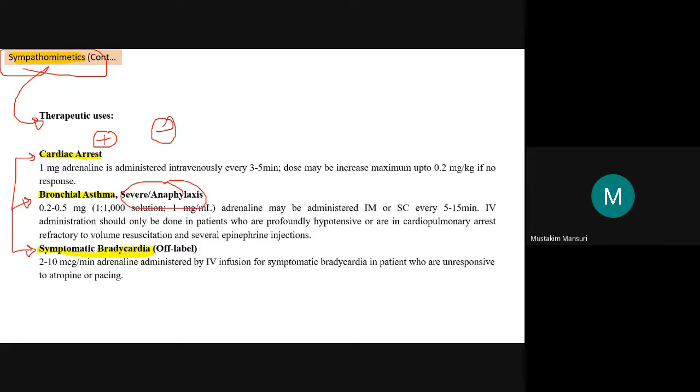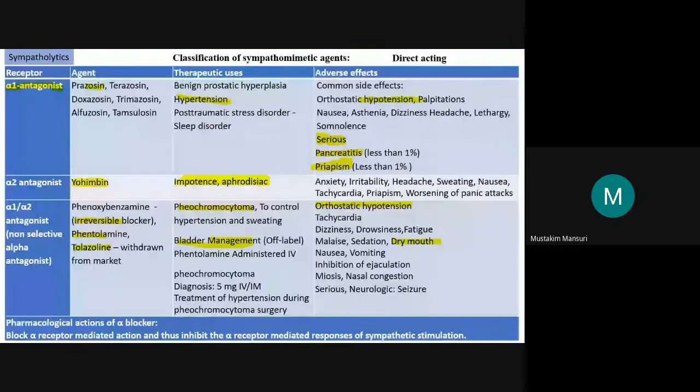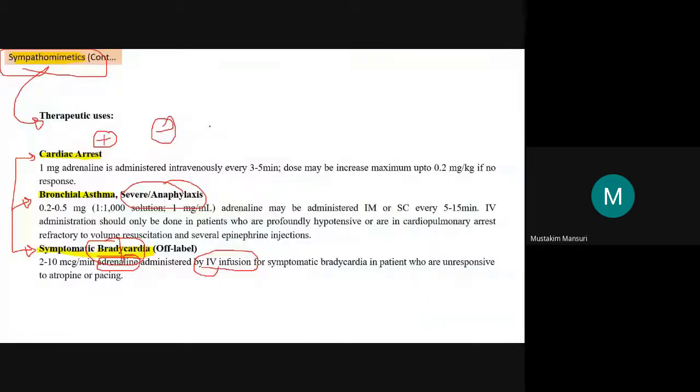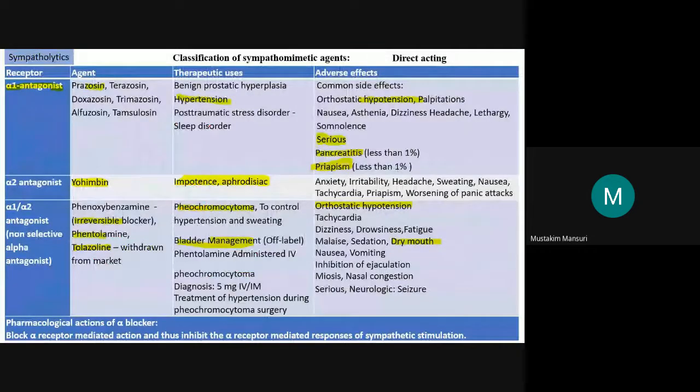So symptomatic treatment of the bradycardia, brady meaning decrease, cardia rate, so decrease in the rate. If you want to treat, what we will do, we will administer the sympathomimetic agent. Here the example, adrenaline is administered. Again be careful, that is for the IV infusion. So these are the therapeutic uses of the sympathomimetic. So this was all about the sympathomimetic agent.